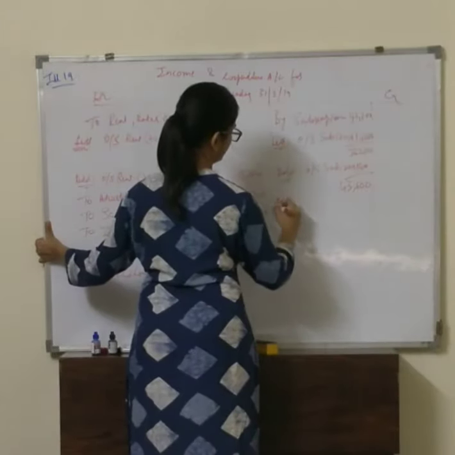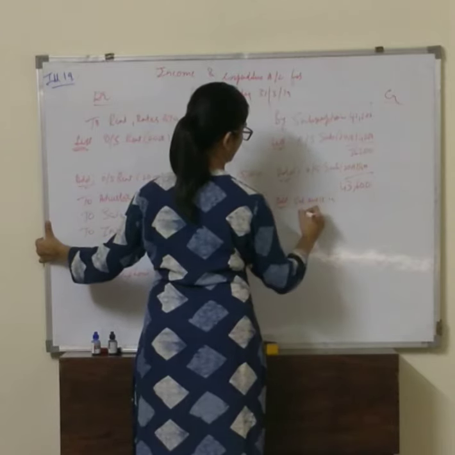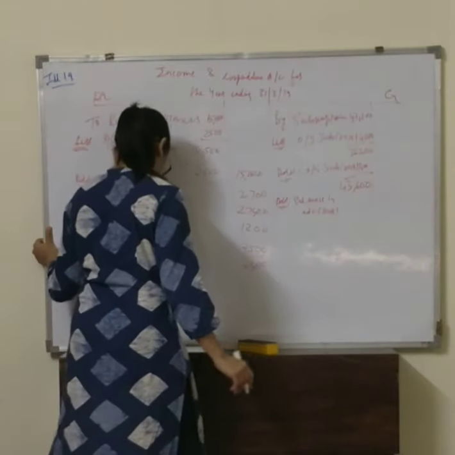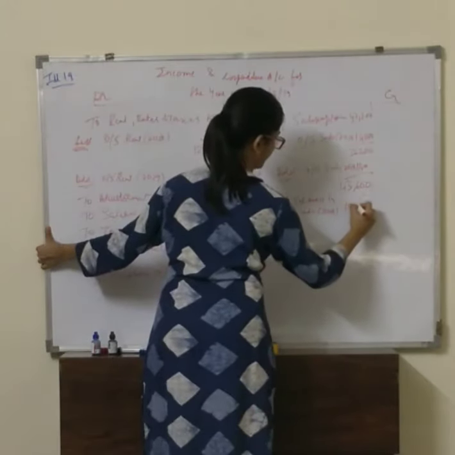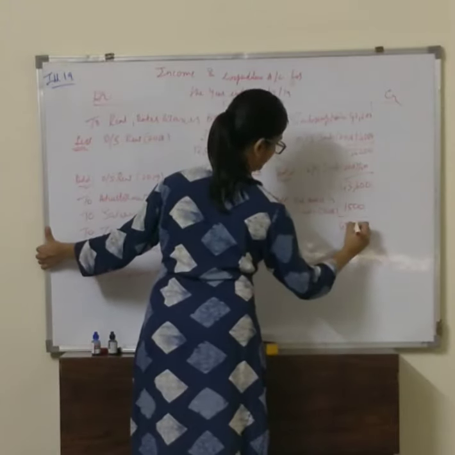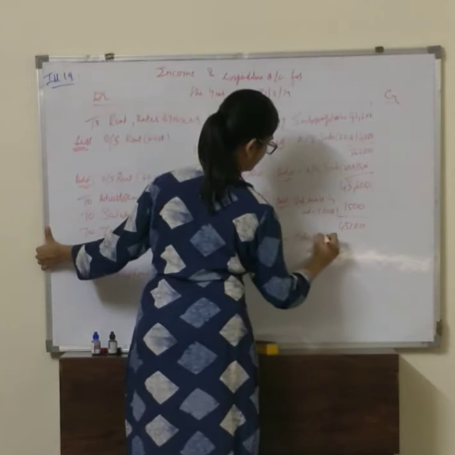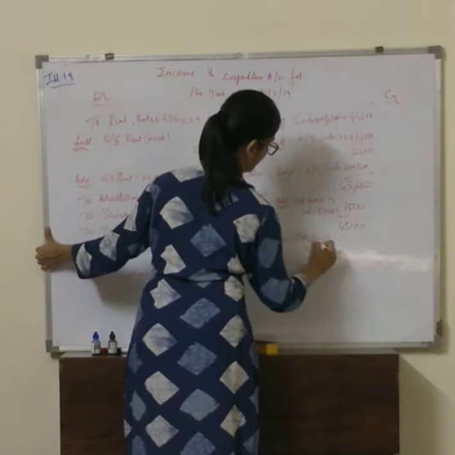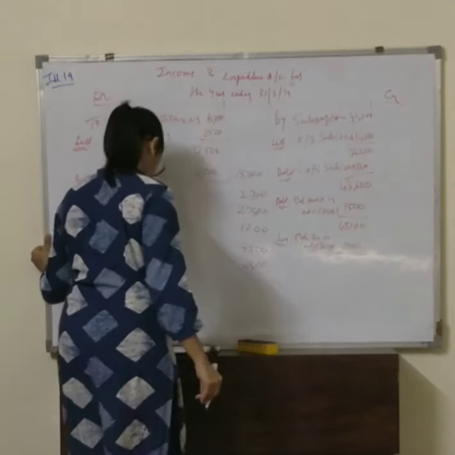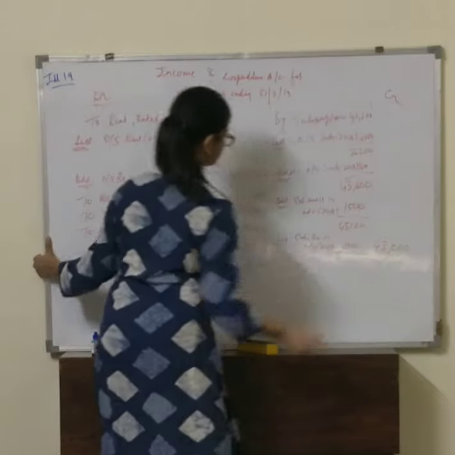Then add subscription received in advance for 2018, 1,500. We get 45,100. Then less subscription received in advance for 2019, it is 2,100. So subscription we get as 43,000.